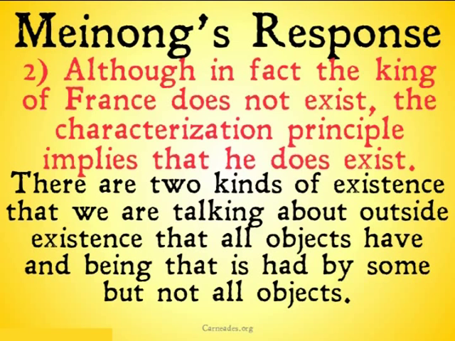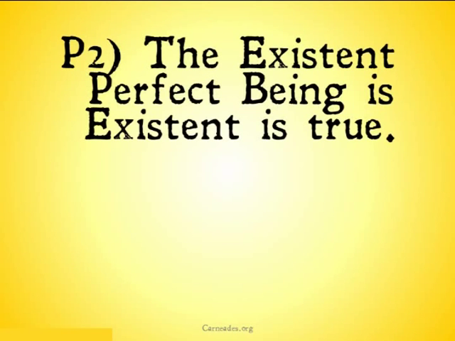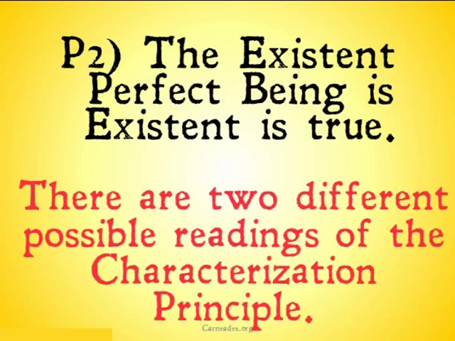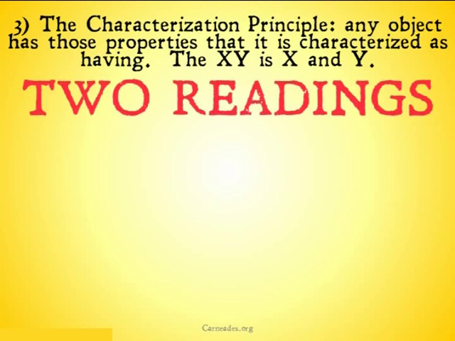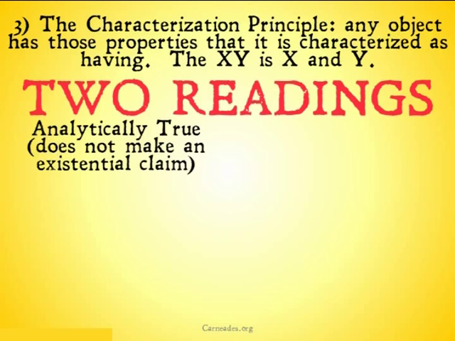With that understanding, let's move into the main objection here, which is an objection to premise 2. The existent perfect being is existent is true. It's important to remember that there are 2 different possible readings of the characterization principle. I went over this in my previous video, but I want to go over it again. The characterization principle: any object has those properties that it is characterized as having. The xy is x and y. There are 2 readings of this principle.